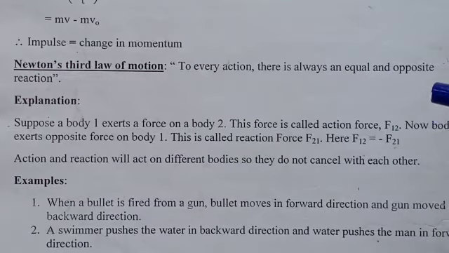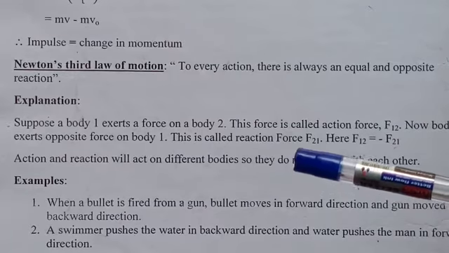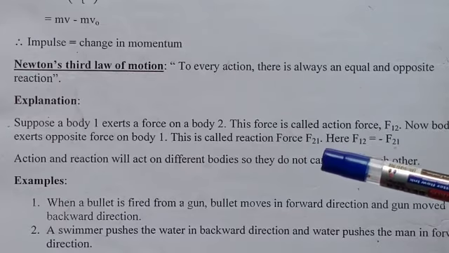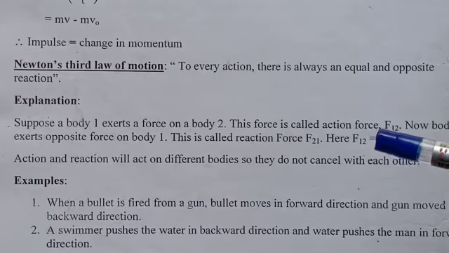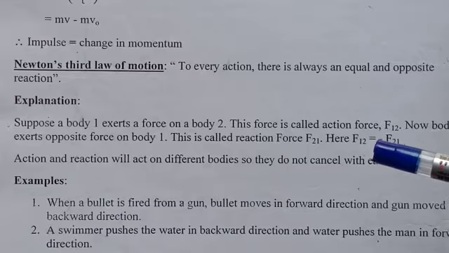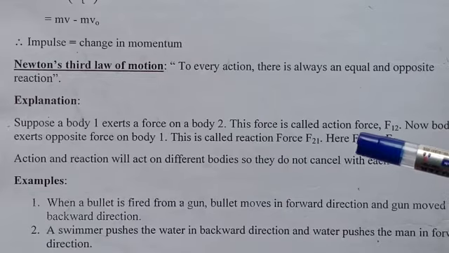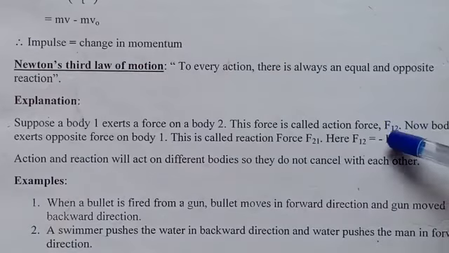Explanation: suppose body 1 exerts a force on body 2. This force is called action force, that is F12.